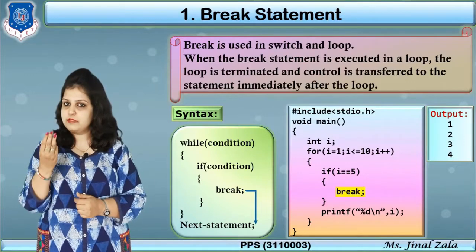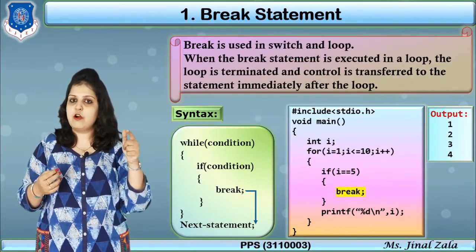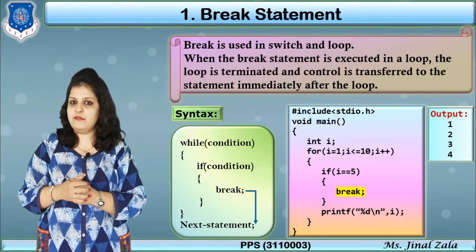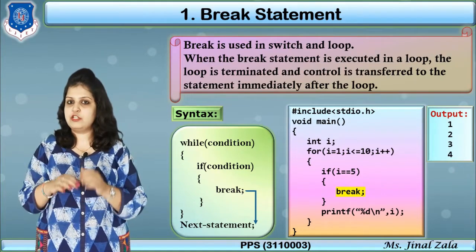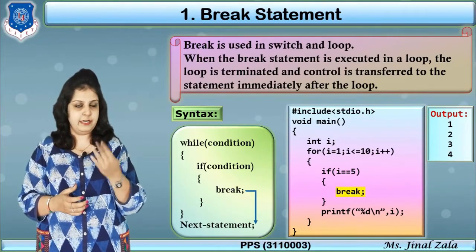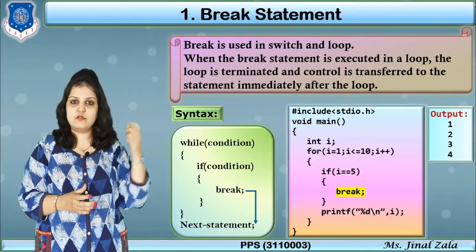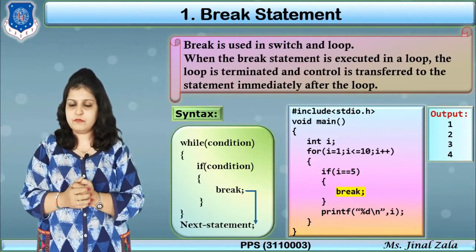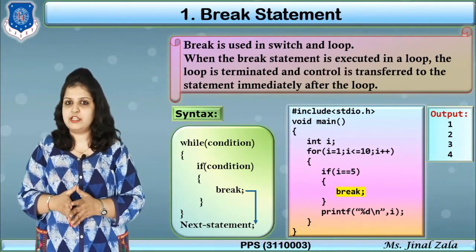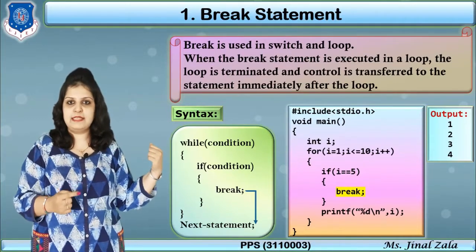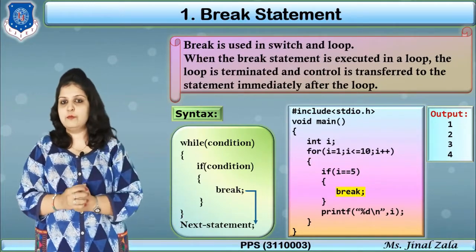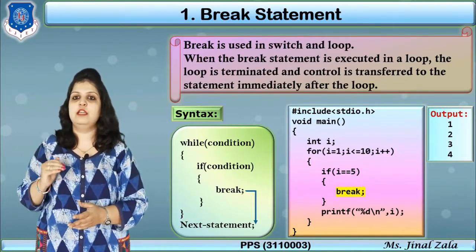So our next i becomes 3. Check the condition of the loop, 3 less than or equal to 10, yes, come inside the loop, but check the if condition, 3 is equal to 5, condition false. So again break will not execute and printf prints i, so 3 will be printed here. Now i plus plus, so next our i becomes 4 and 4 is printed. Then i becomes 5. Check the condition, 5 is equal to 5, yes, now our if condition becomes true. So break will execute, meaning our loop execution stops here and our control goes outside the loop. So our output is 1, 2, 3 and 4 only.